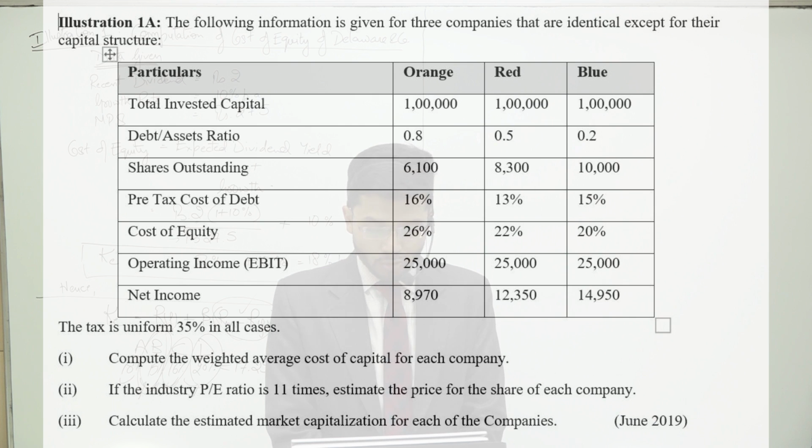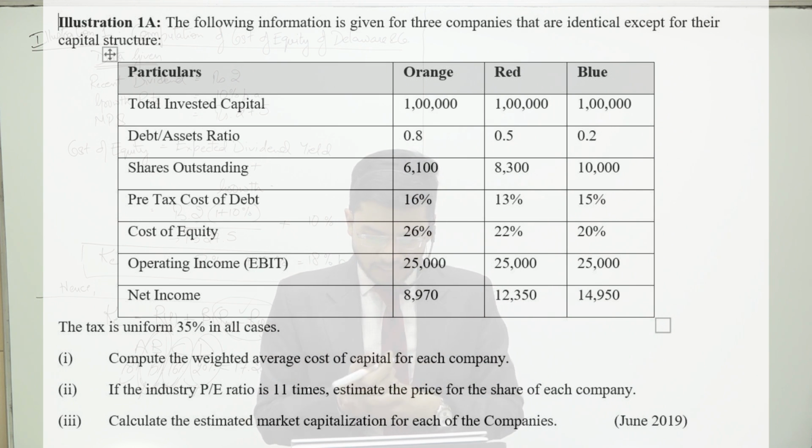The first thing we need to compute is the weighted average cost of capital. Second, if industry PE ratio is 11 times, estimate the price per share of each company. PE ratio is given to you, and you have to estimate the market price per share. What is this PE ratio? We'll discuss it in detail in the going forward lectures, but briefly, market price per share divided by EPS is the price earning ratio.